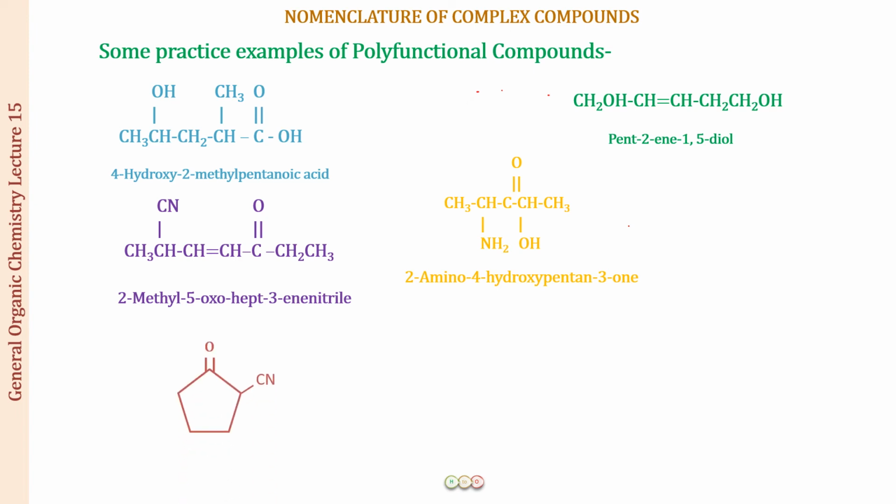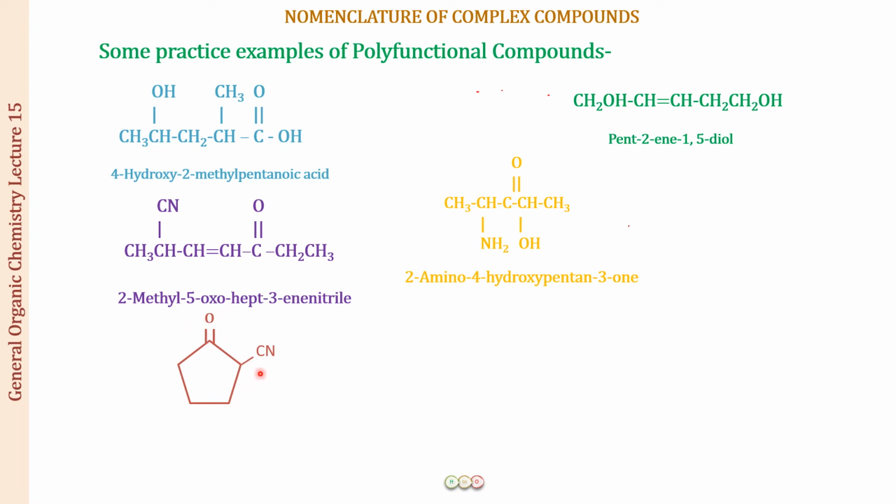Okay, so next compound, let's do an alicyclic compound now. This is a cyclopentane, and it has two functional groups. There is a ketone group and there is a CN group. So again, you are going to see the number of bonds in this. This is 3 bonds, this is 2 bonds. So the principal functional group is going to be the CN group. So you are going to start the numbering from this and then it is going to be 2.